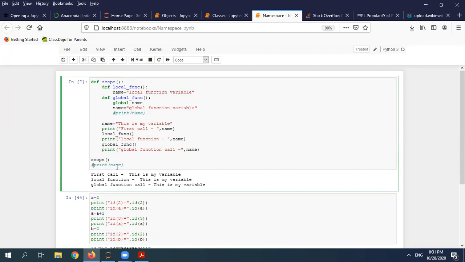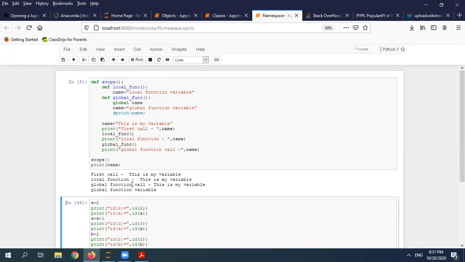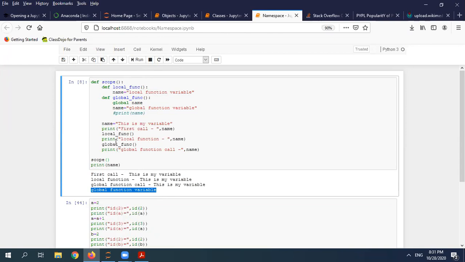Now what I did, I just said print name. So this becomes global function variable. The reason is, as you understand, this is my local function, so the validity of this variable will be inside this local function. But for the global function, when I say the global keyword, it will make this name value global.